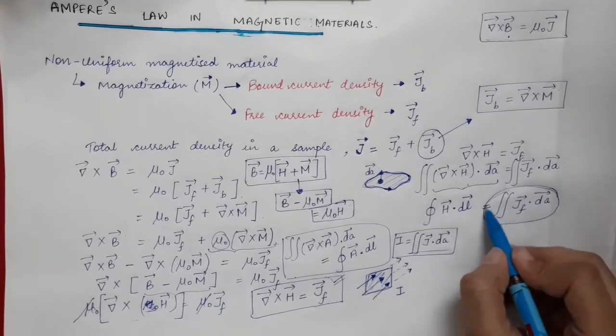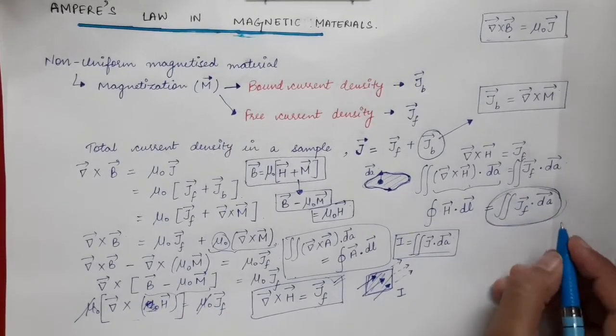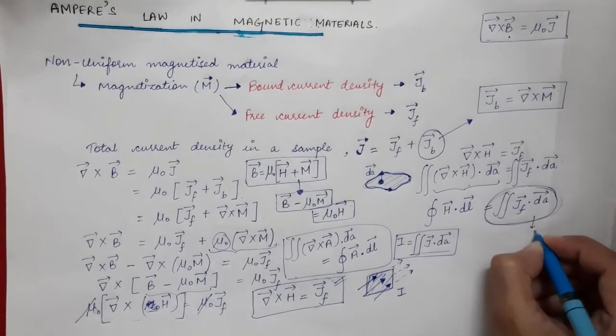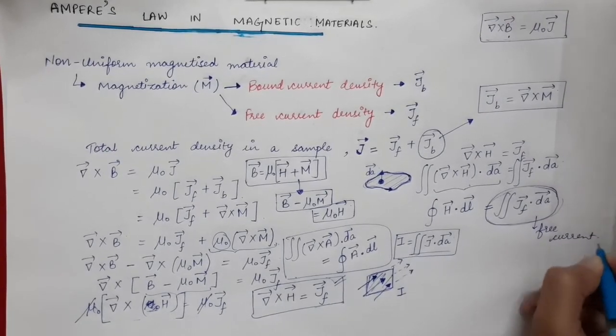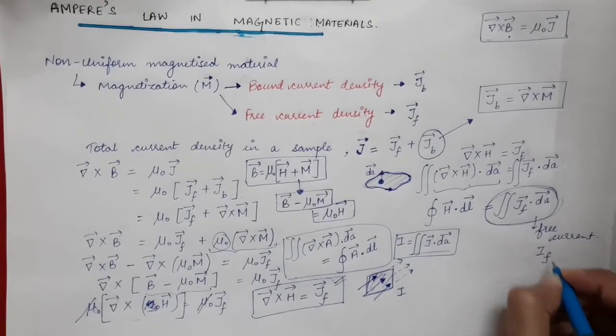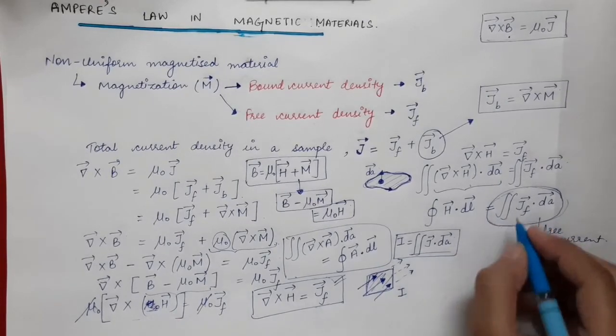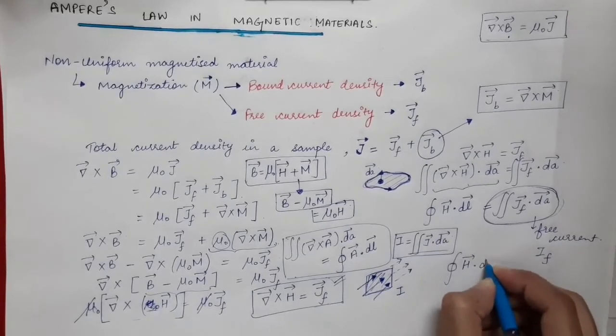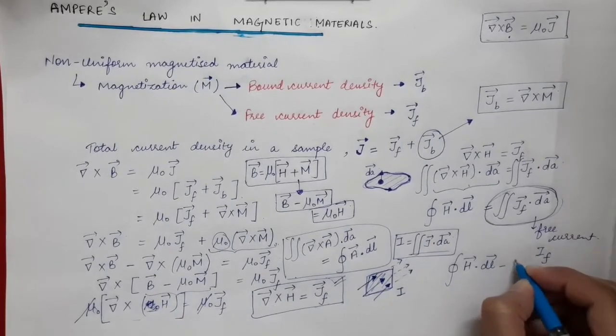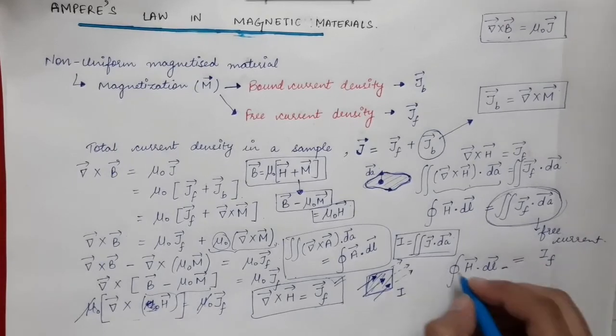So this whole term will be called the free current flowing through the surface, and this is represented by IF. So you will have a closed line integral of H vector dot dl vector is equal to IF.